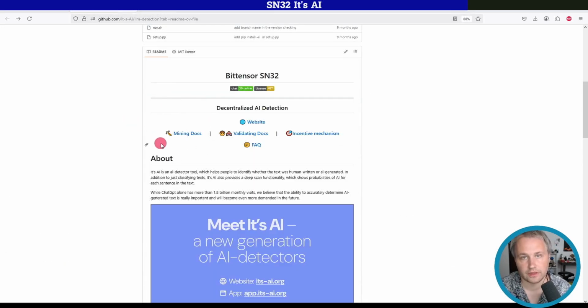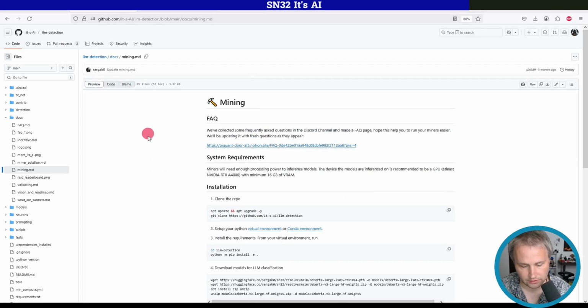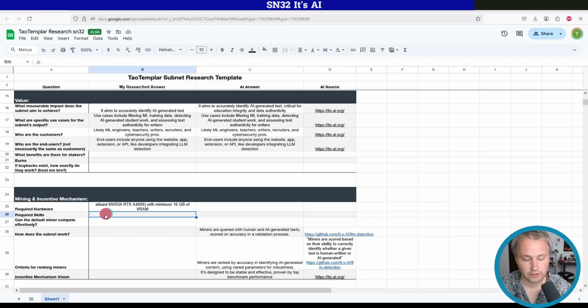So in the GitHub here, if we go to mining docs, it looks like there's system requirements here. So at least NVIDIA A4000. I'm not really sure what the required skills are here, presumably something to do with training AI. And there was no mention as to whether the default miner code can compete effectively. That's not too important for us as investors.